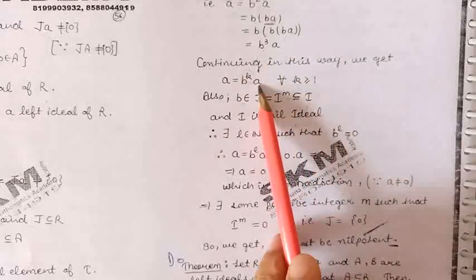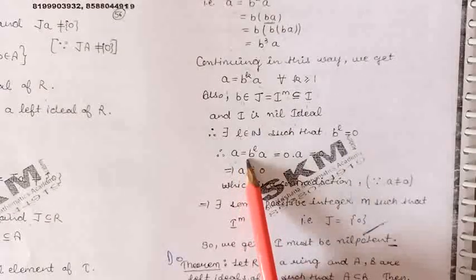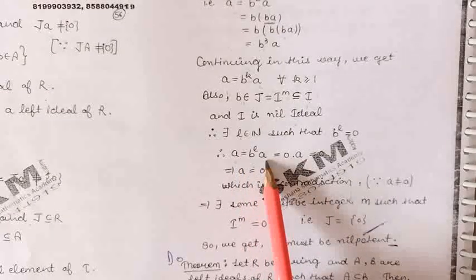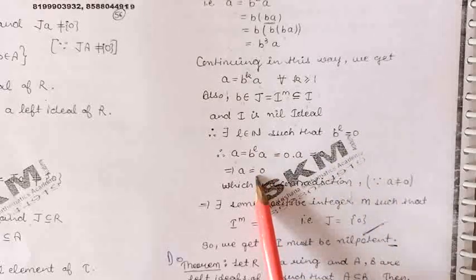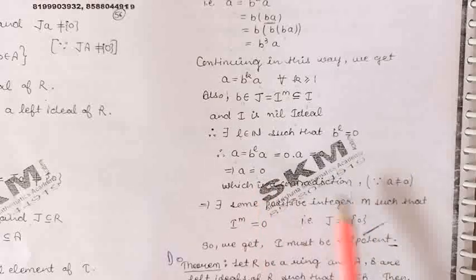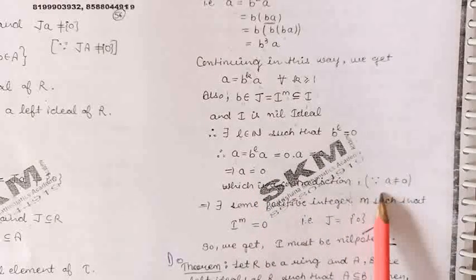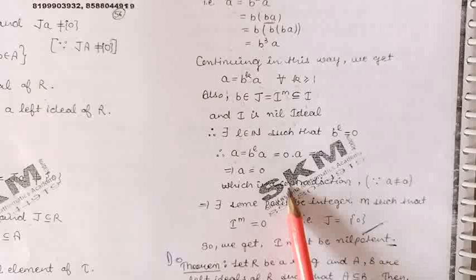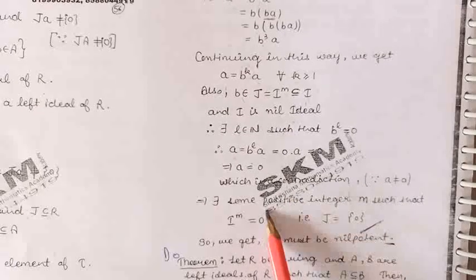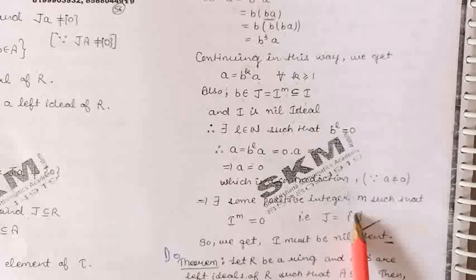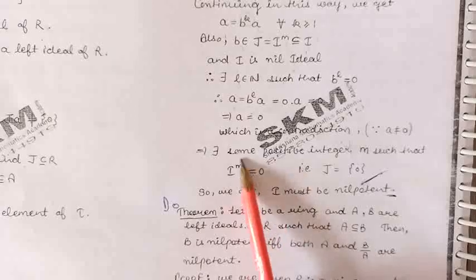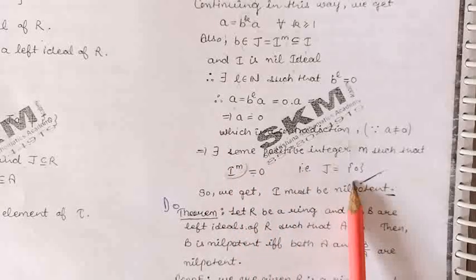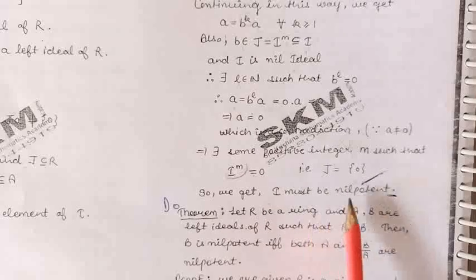Now from here we can say a is equal to b raised to the power l into a. b raised to the power l is 0, so we get a is equal to 0, which is a contradiction because a was a non-zero element taken from A. So this contradiction proves the result. So we have proved that there exists some positive integer m such that I raised to the power m will be 0, meaning J is 0. So we get I must be nilpotent.